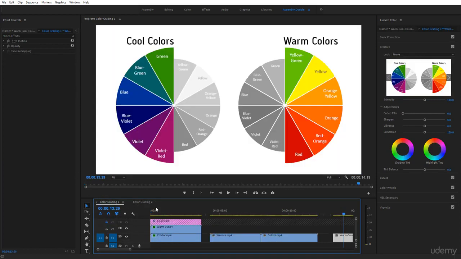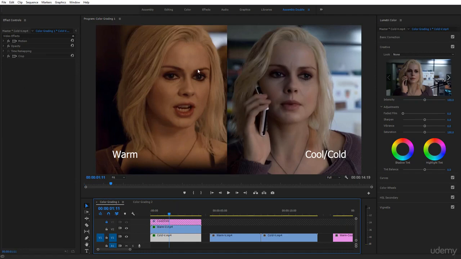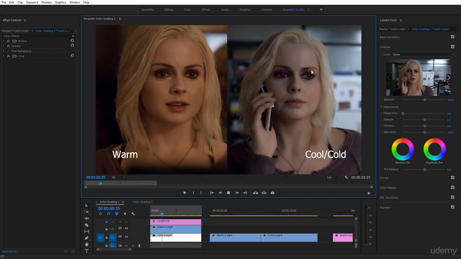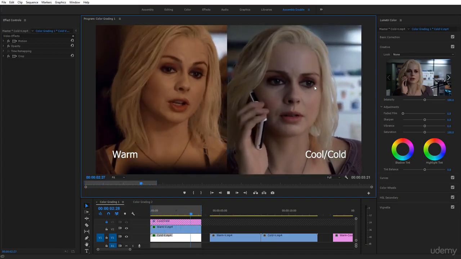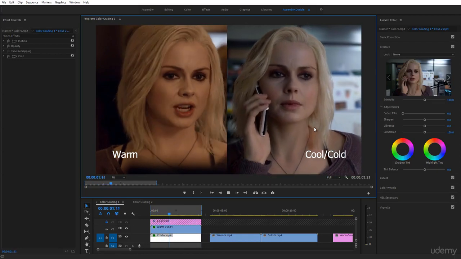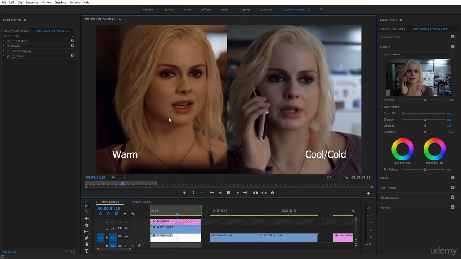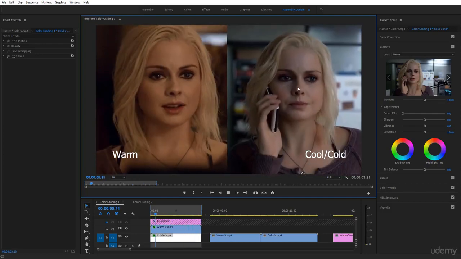You notice very well that this is happening pretty nicely over here. She's warm, she's cold. If you play the scene, for example, here, you will notice it's the same girl. Notice the look of concern, but it's not enough. So you use color grading towards the blues and this one towards the reds to get this warmth and to get this coolness or coldness.